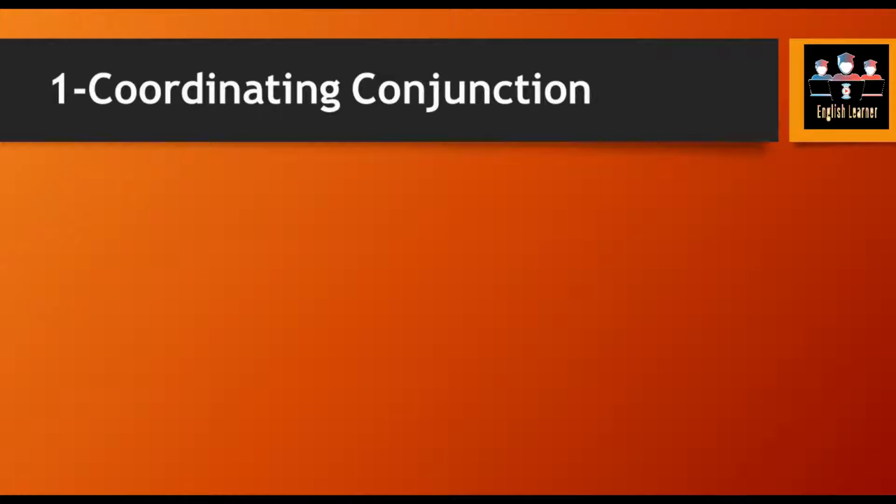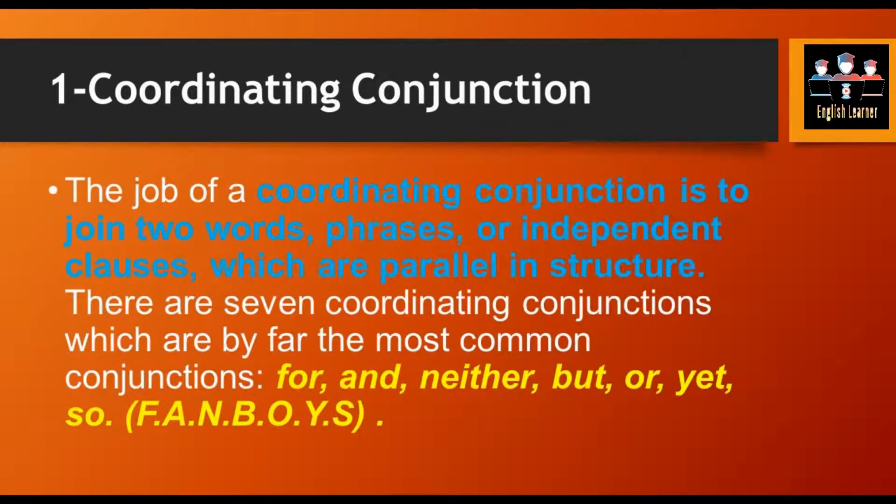Co means to link up, to have a connection, and ordinating means having the same rank. Now let's deal with its definition. The job of a coordinating conjunction is to join two words, phrases or independent clauses which are parallel in structure.